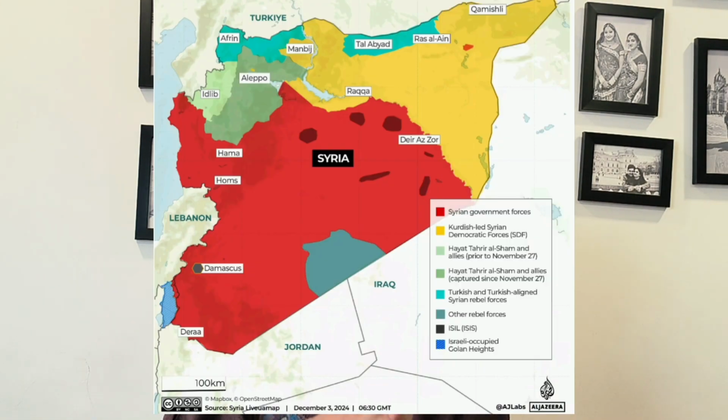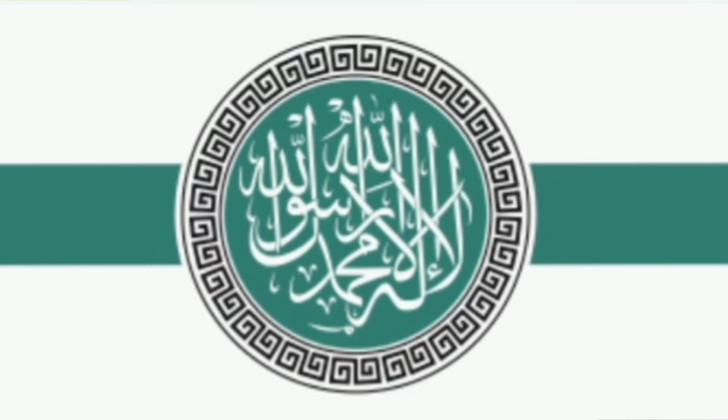However, another large chunk of Syria was ruled by an extremist organization called HTS, Hayat Tahrir al-Sham. But now, HTS has taken majority control of the country, overpowering the Syrian government itself.